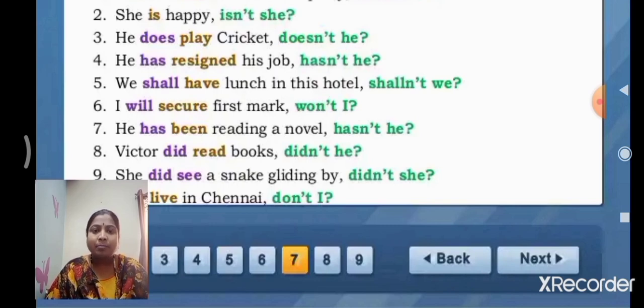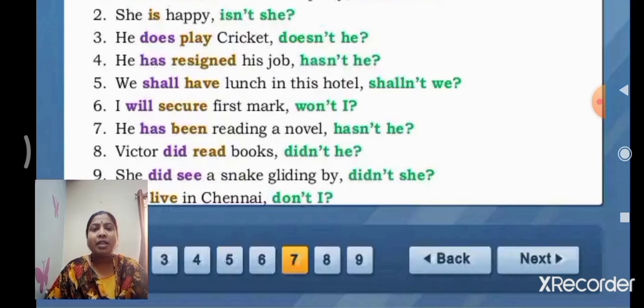Won't I? Or will not I? You can write these answers also. Next, seventh one. He has been reading a novel. Has is the auxiliary verb, and there is no negative sense. Has not. He is the pronoun. Hasn't he?